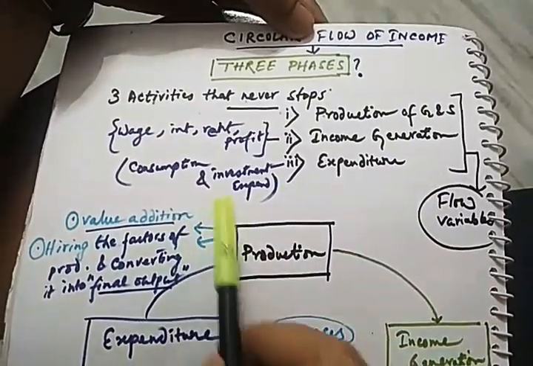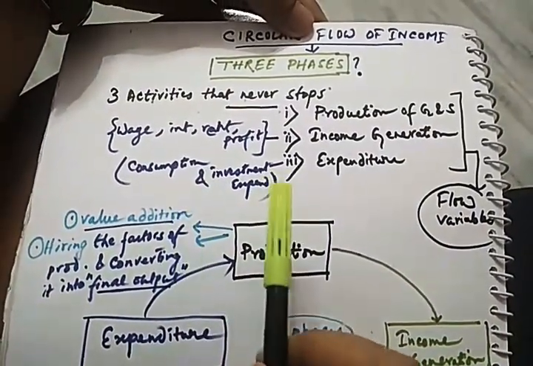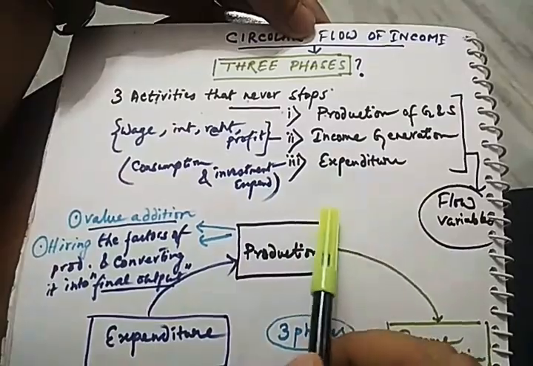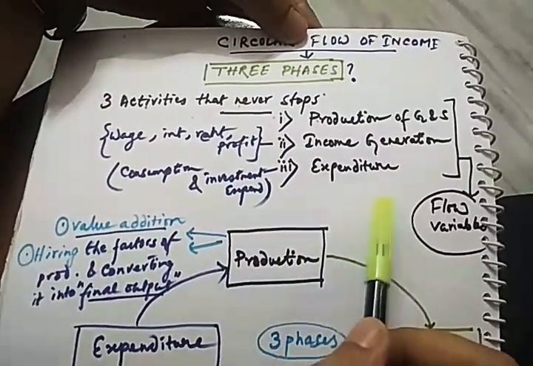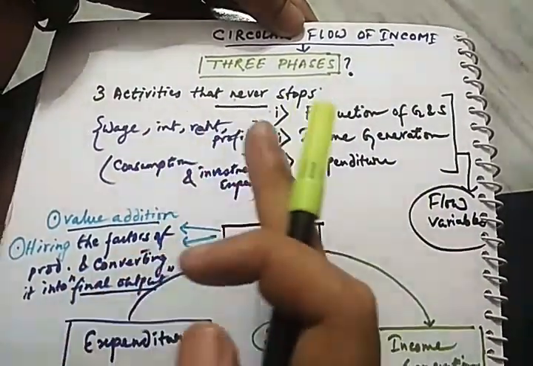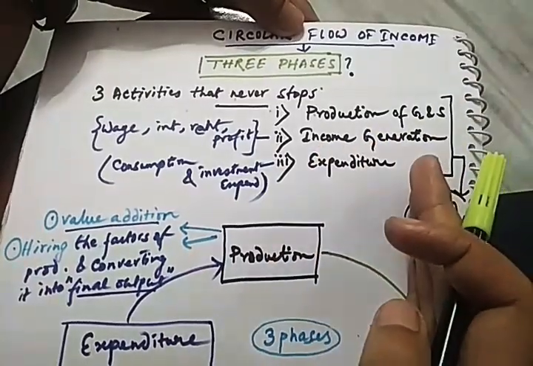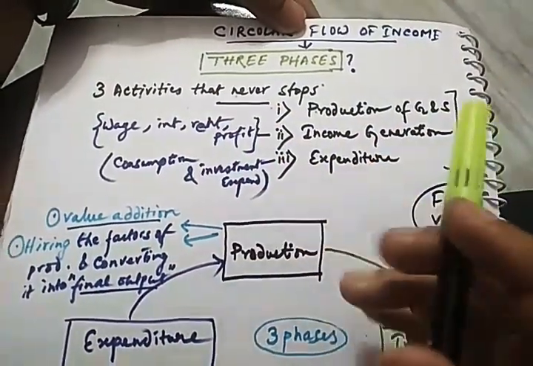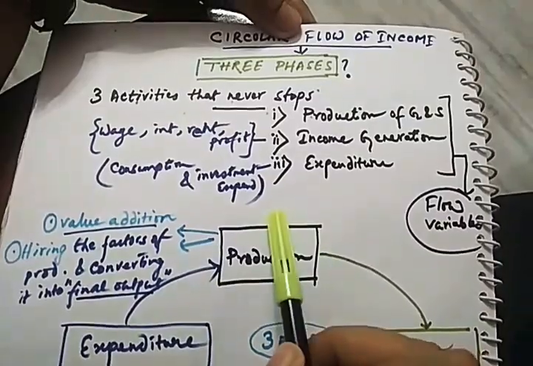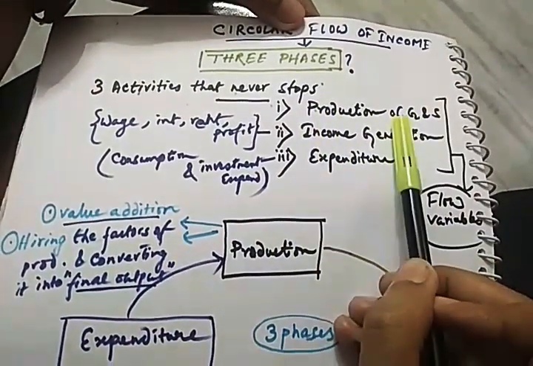So I bought the log of wood at 1000 rupees and ultimately added another 2000 rupees to sell it at 3000 rupees. So value gets added in the production process at every stage. That's why the production process is also known as the value addition process.